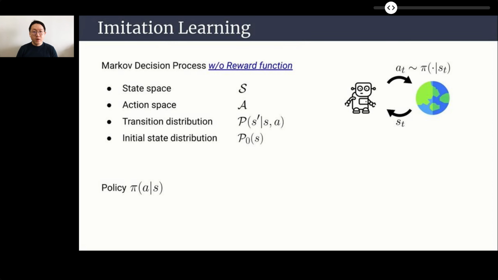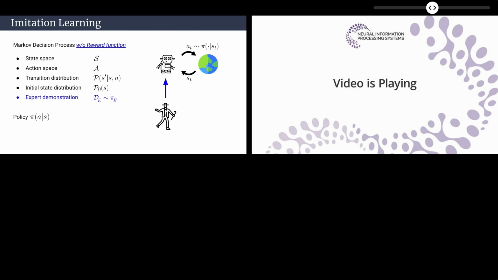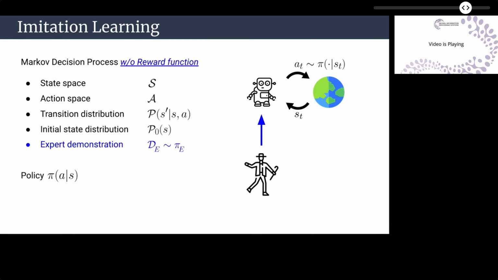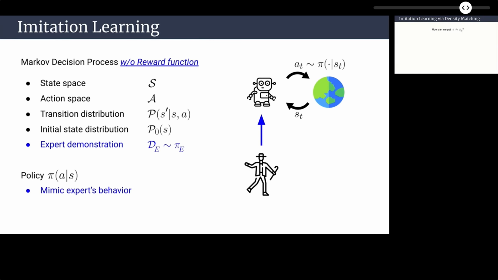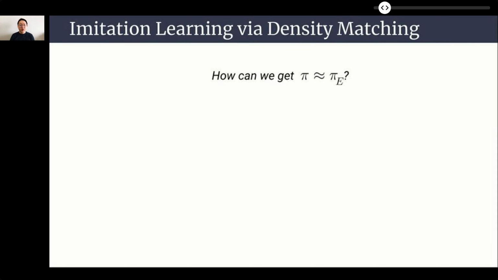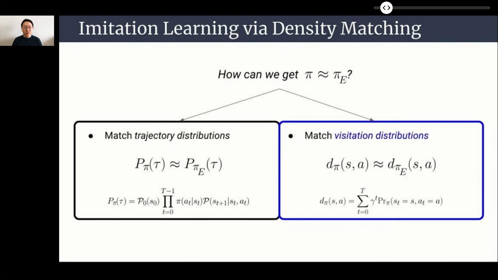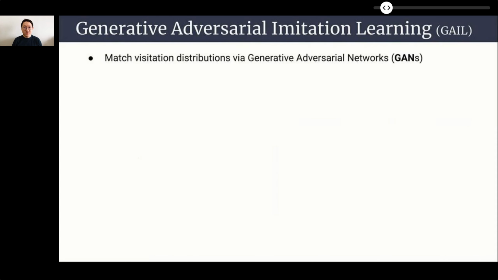In imitation learning, we consider a Markov decision process without a reward function. Instead of a reward function, we assume there is an expert demonstration. Our goal in imitation learning is to learn a policy that mimics the expert's behavior from the demonstration. Conventionally, there are two ways for imitation learning. The first way is to match the trajectory distributions. The second way, which is more widely used recently, is to match the state action visitation distributions.